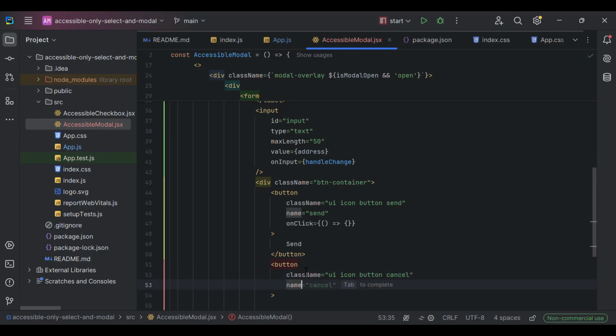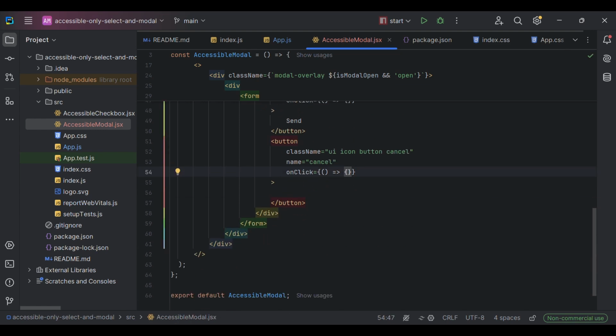It's going to have name of cancel. And later we'll implement on click. And it's going to say cancel.